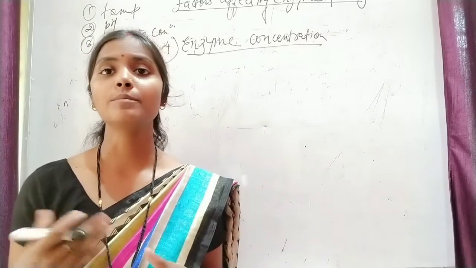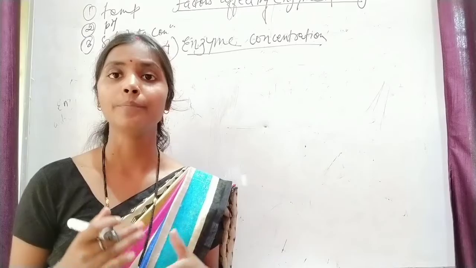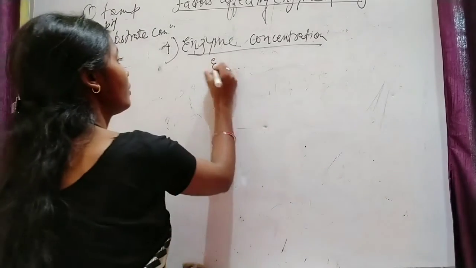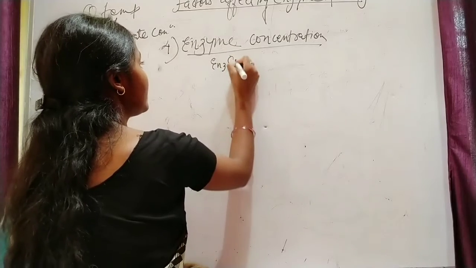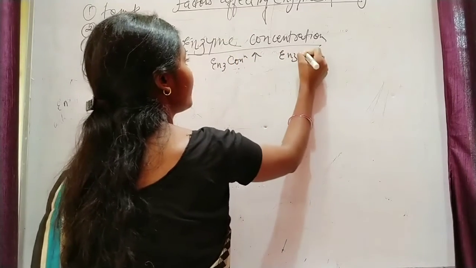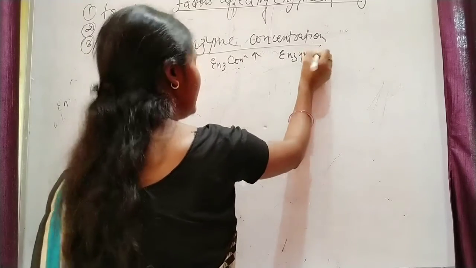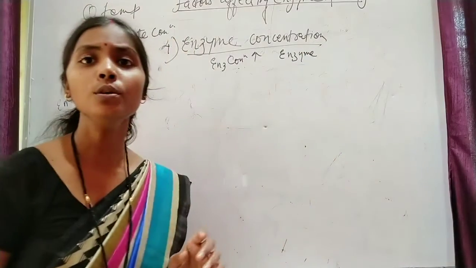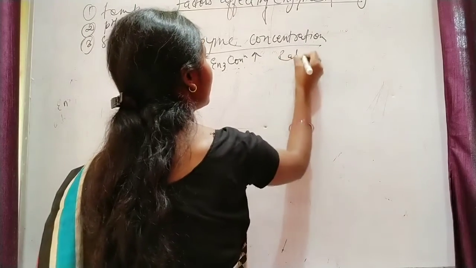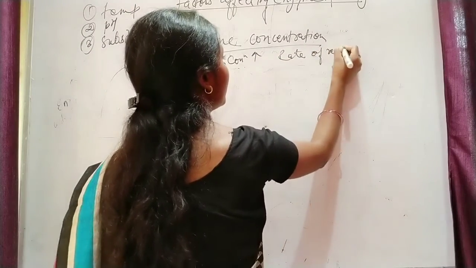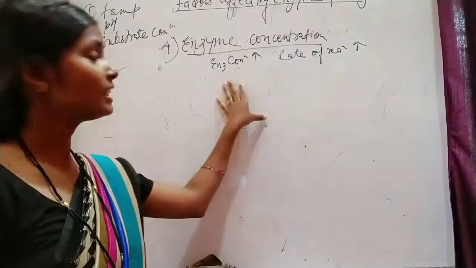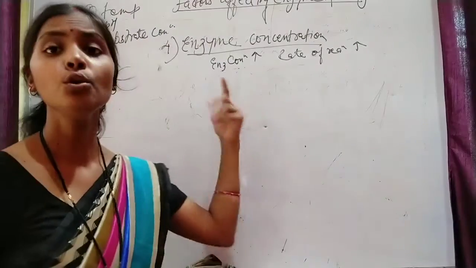Initially, as the enzyme concentration increases, the rate of reaction also increases. Means they are directly proportional: if the enzyme concentration increases, the rate of reaction also increases.